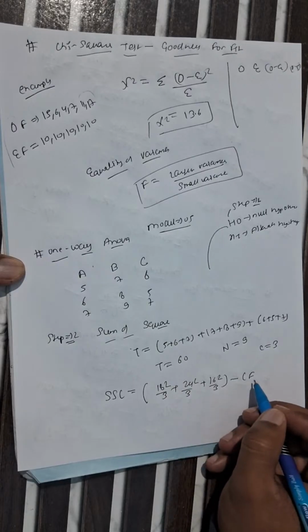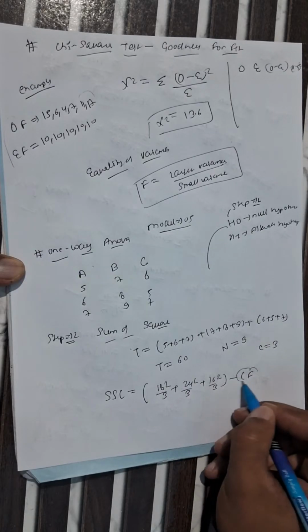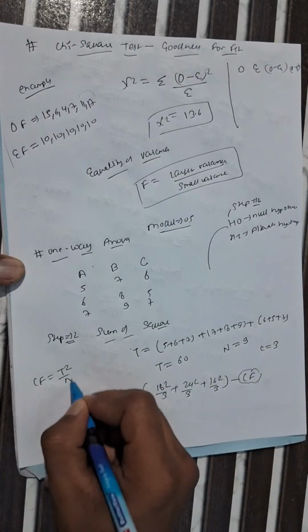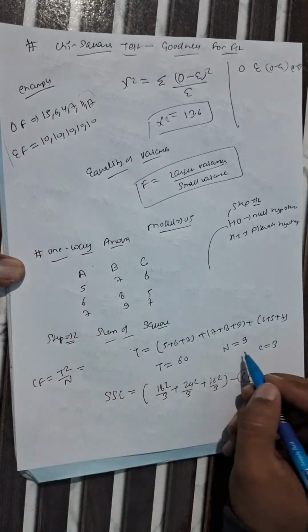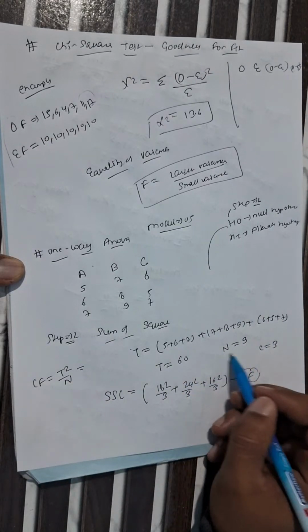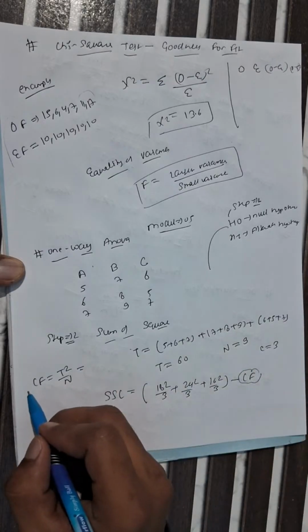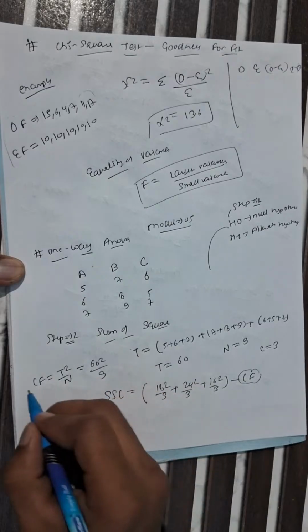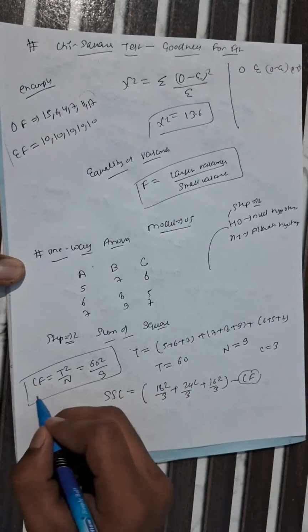CF is the correction factor. The formula for the correction factor is CF equals T square by capital N. T is the total, which we found is 60, and N is the total number of observations, which is 9. So 60 square divided by 9. Like that you have to solve the correction factor.